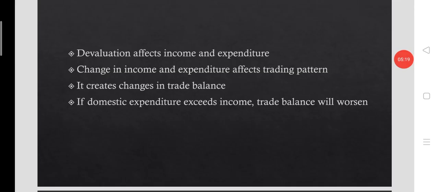You might be thinking how devaluation affects income and expenditure. Devaluation does affect income and expenditure of the country, and a change in income and expenditure will surely affect the trading pattern, and it creates some change in the trade balance of the country. If the domestic expenditure exceeds income, the trade balance could worsen. If the domestic expenditure falls short of income, or income is greater than domestic expenditure, the trade balance could improve. When domestic expenditure is equal to national income, the trade balance remains unaffected.